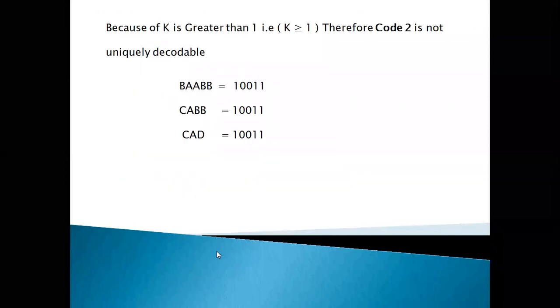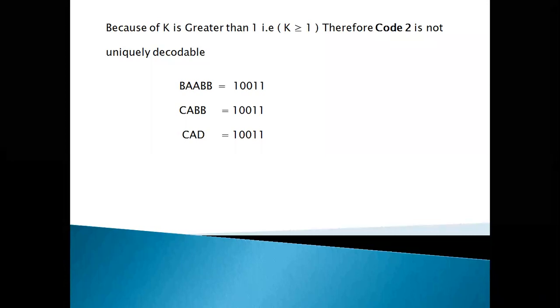Let us take an example, in that code 2 only.